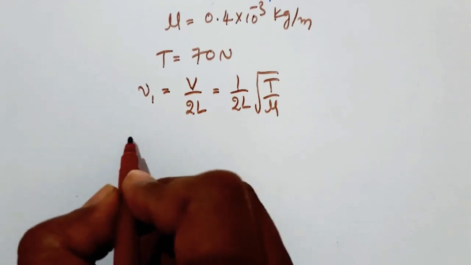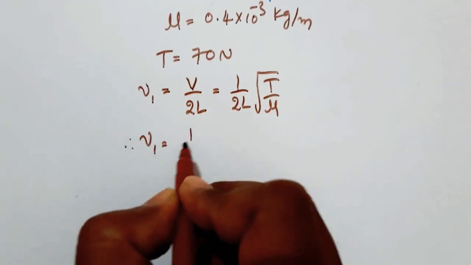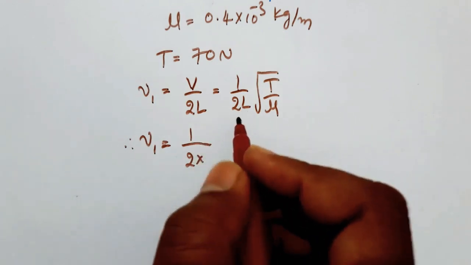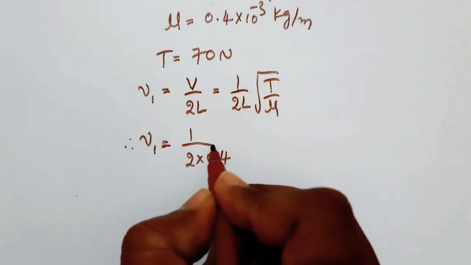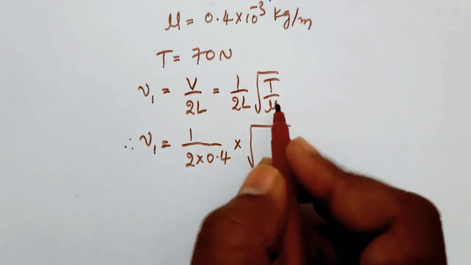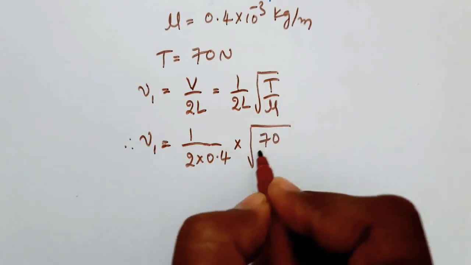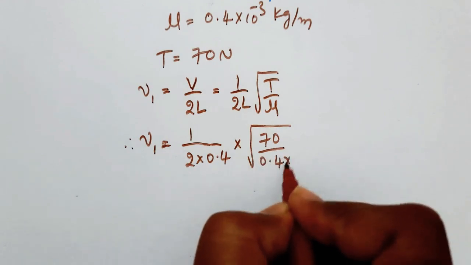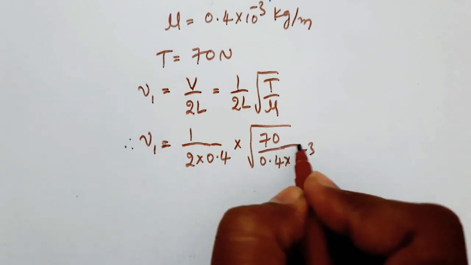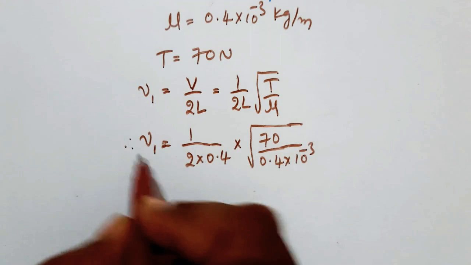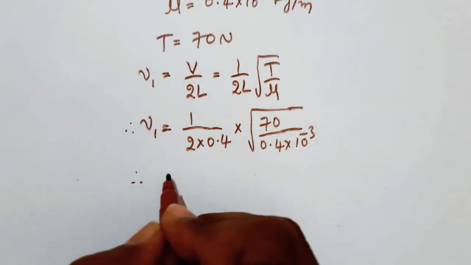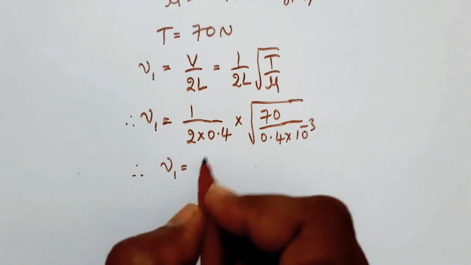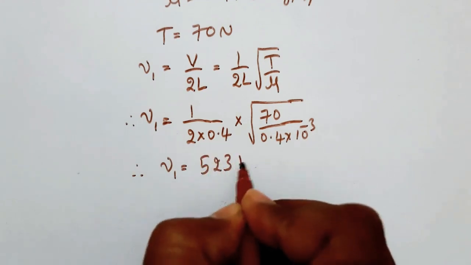So therefore nu1 is equal to 1 by 2 into, here L is what? 0.4, into square root of tension, which is given, 70 by, here mu is equal to 0.4 into 10 to the power minus 3. If we solve this, we get the fundamental frequency nu1 is equal to 523 Hz.